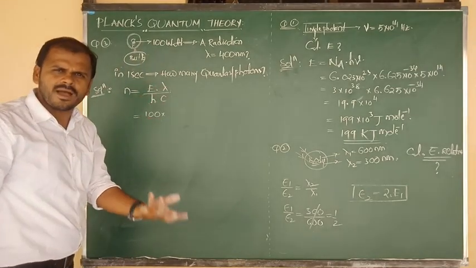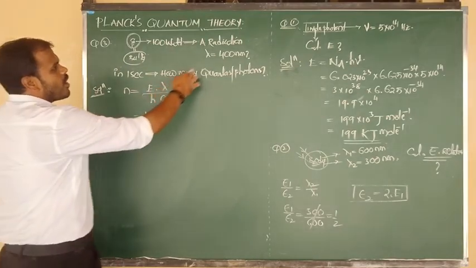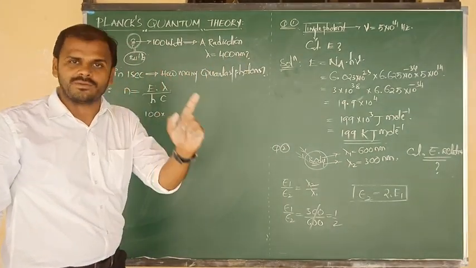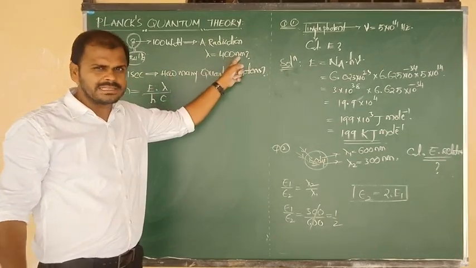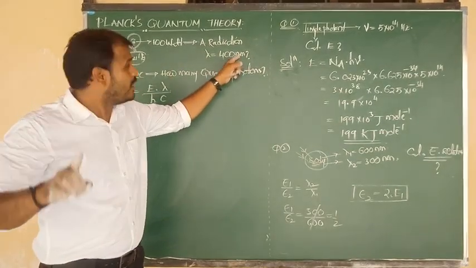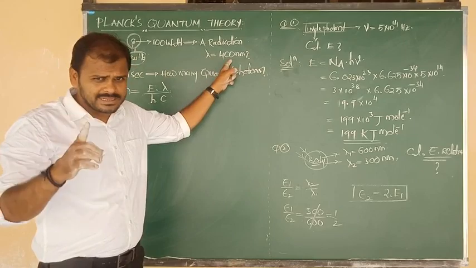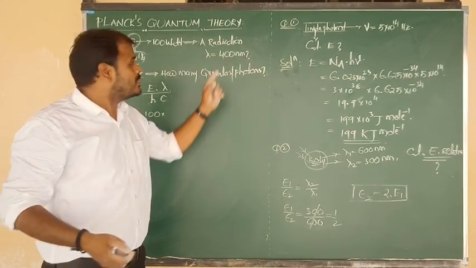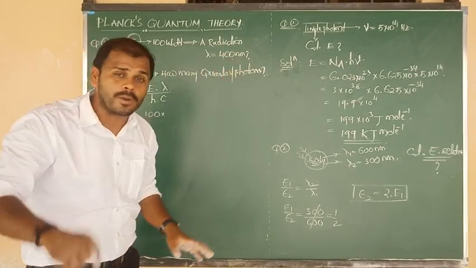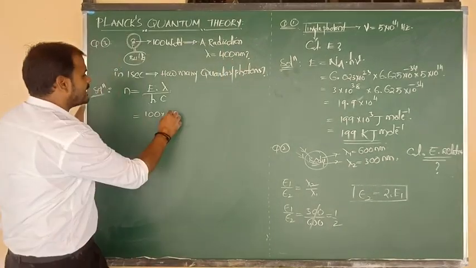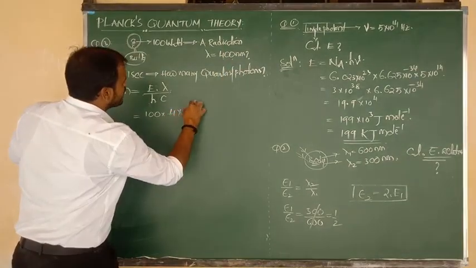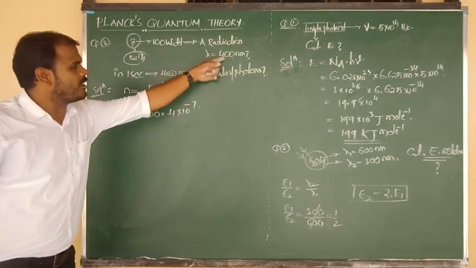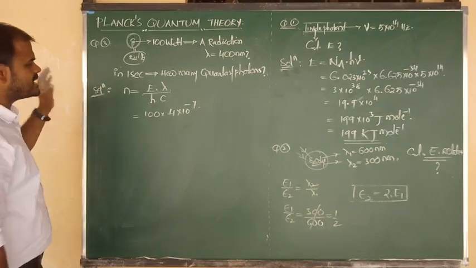What is meant by λ? The wavelength value, how much have they given? 400 nanometer. Such nanometers we have to convert to meters. Nanometer means 10 to the power of minus 9. Here 400 is 4 into 10 squared, and nano means 10 to the power of minus 9. So 10 to the power of 2 and 10 to the power of minus 9 simplify to 4 into 10 to the power of minus 7 meters. When nanometers are converted into meters, we get this answer.